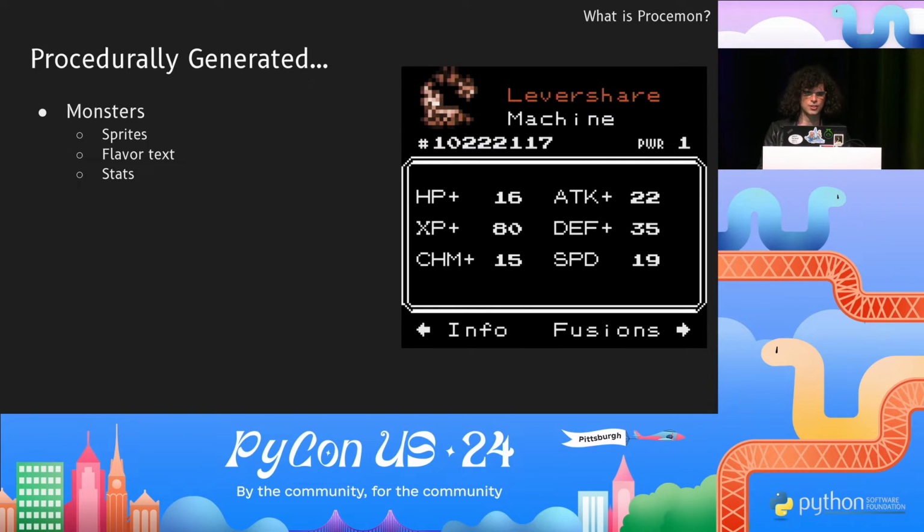Each monster also has unique stats. They are procedurally generated. There's constraints on the distribution, so if you have like one really good stat like XP over there, there's like some lower ones.